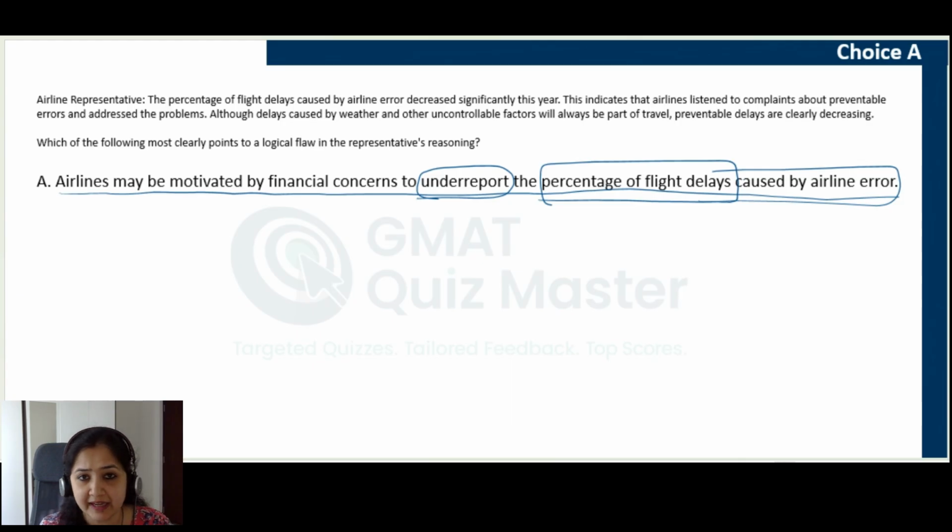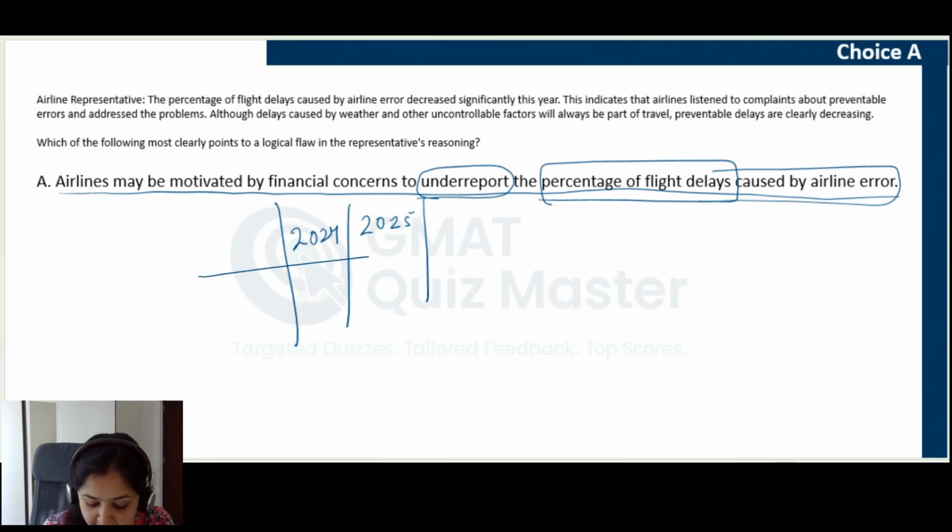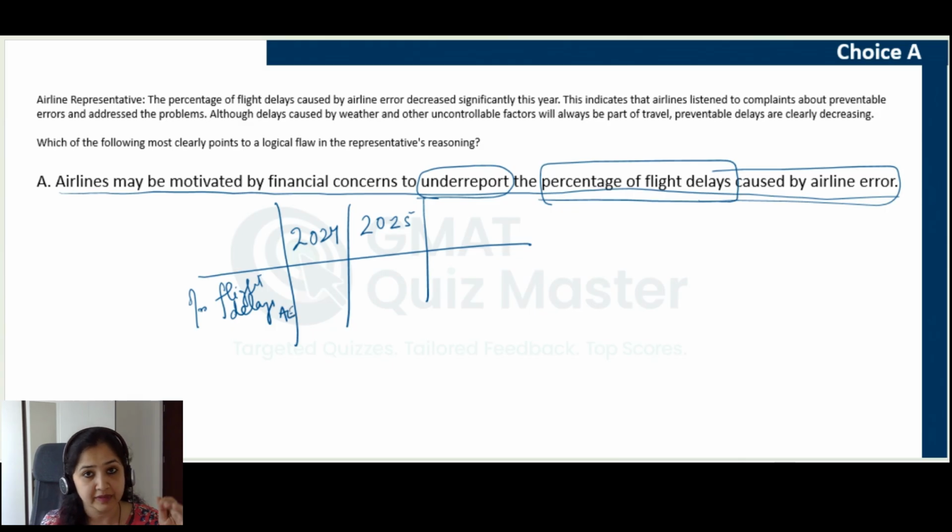The first issue is that it is not about the specific year, because the entire argument is about the change between last year and this year, right? We know that the percentage of flight delays due to airline error reduced. Now, whether this statement is applicable to 2024 as well as 2025 or just 2025, we do not know. If it is applicable to both the years, then it does not matter, because still there would be a reduction.